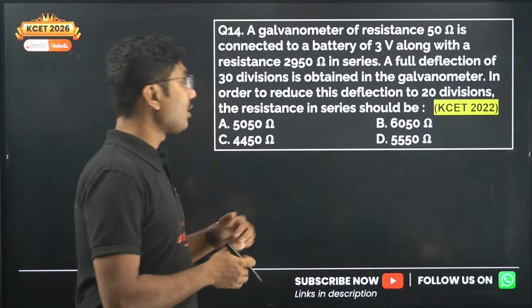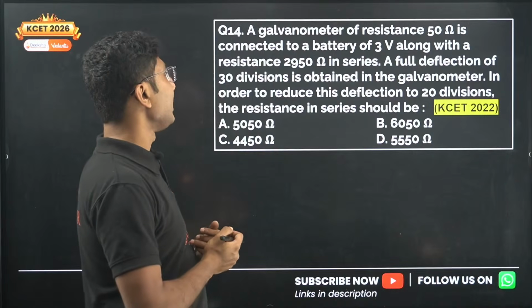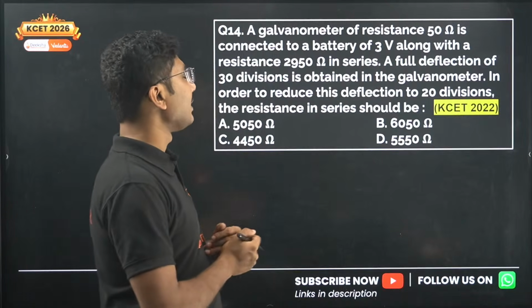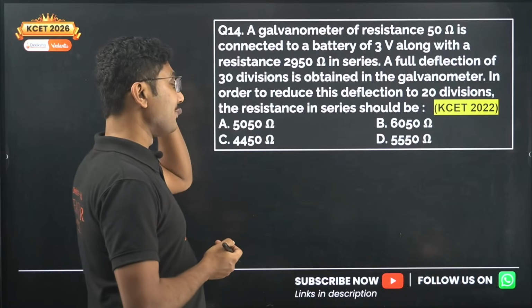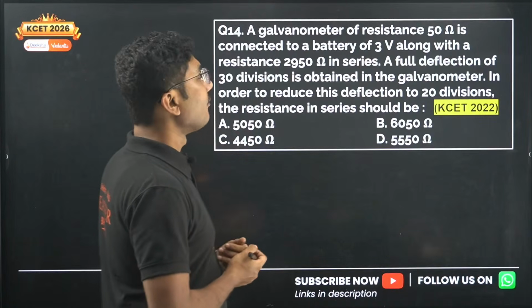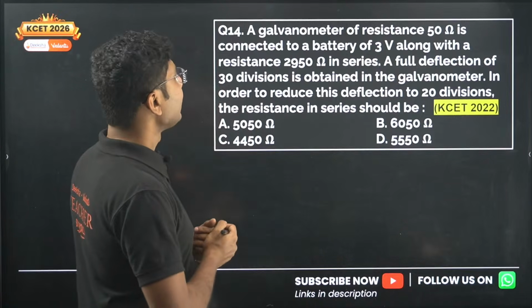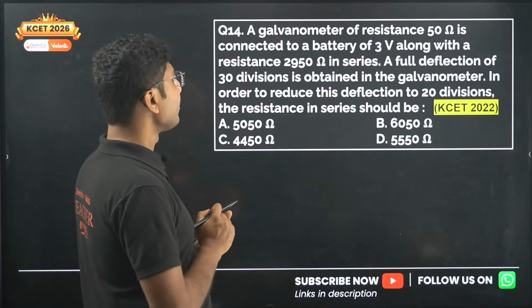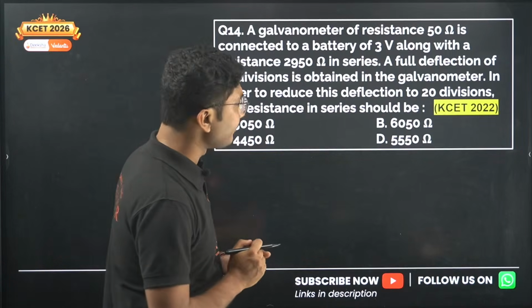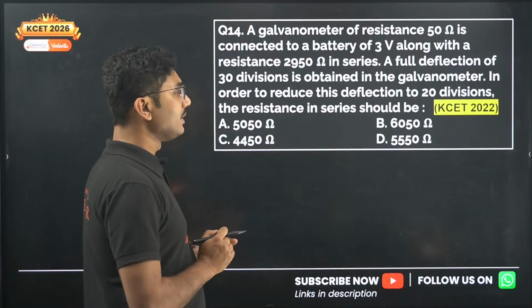A galvanometer of resistance 50 ohm is connected to a battery of 3 volt along with resistance 2950 ohm in series. A full scale deflection of 30 divisions is obtained in the galvanometer. In order to reduce this deflection to 20 divisions, the resistance in series should be?